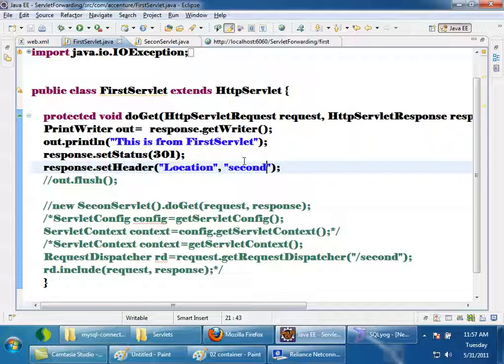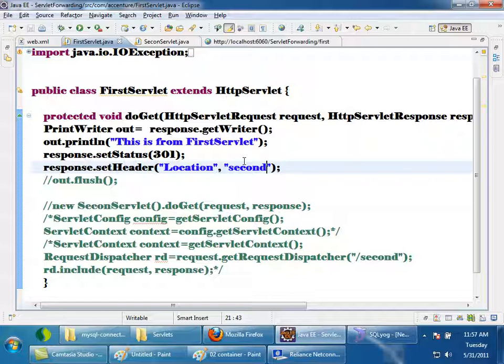Once the browser sees that the status code is 301, according to the HTTP protocol, it is for redirection. The browser understands, oh, I have to make another request to another location. What is the location? It will look for the response header called location, second. If I don't use slash, that means it is a relative URL, so it will replace the last part with this one to make a request.